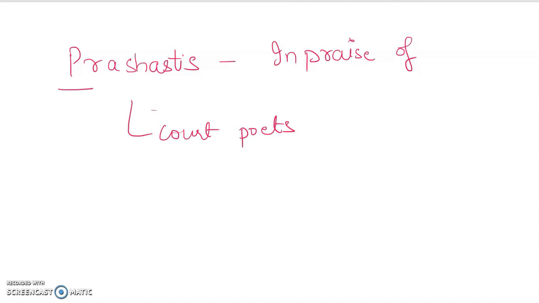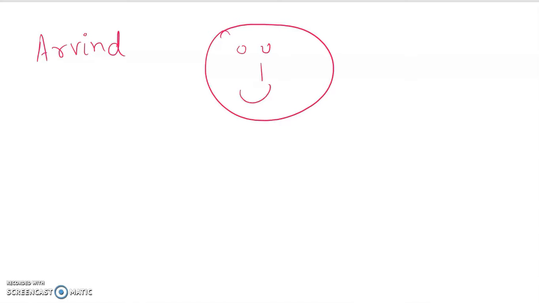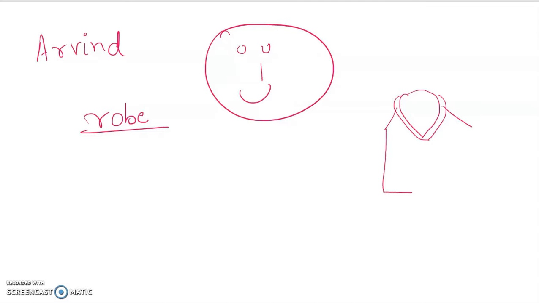Fine. Chalo. Now we'll get started with this chapter, and there is this very smart guy whose name is Arvind, just as cute as you. This guy happens to have an annual function at his school where he's asked to wear a beautiful robe. Now what is this robe? It's something that you wear when you come out of the bathroom, no? A long gown that's in the form of a towel and has a rope attached to it. It is something like this. This is its neckline. And then you go like this, and then it is partitioned from the center. It's more like this, in case you can make sense out of it. And here it has that ribbon from where you can tie it.